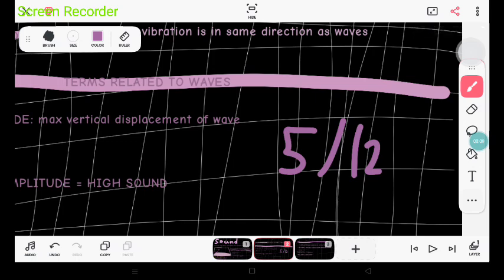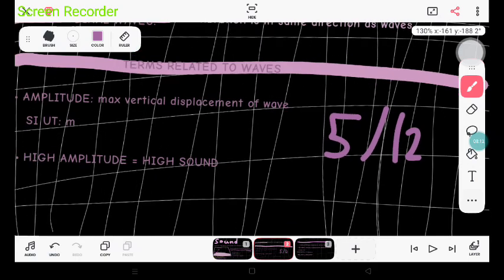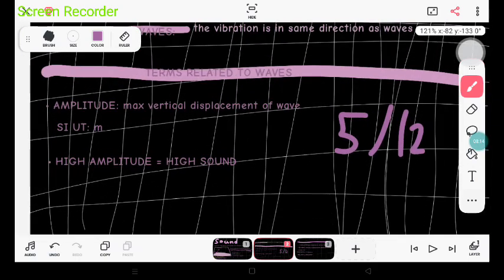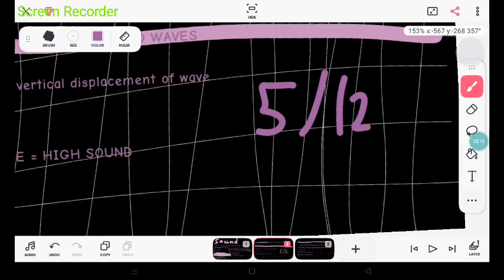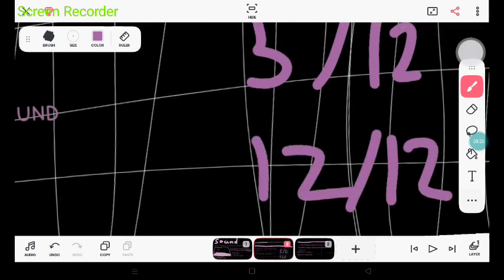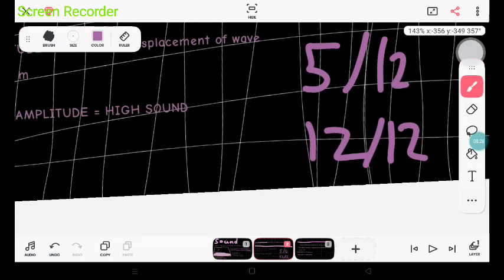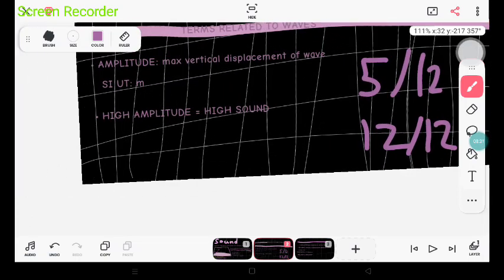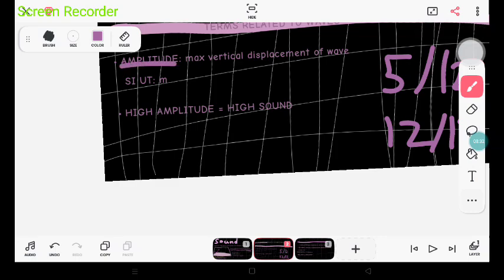Actually, don't consider this as displacement, consider this as rating, because then it will be easier for you to memorize. I'm saying this for you people who don't like studying. So suppose the vertical displacement of the wave is 5 out of 12. The maximum displacement is 12 out of 12, which is the maximum displacement of the wave, which is nothing but the amplitude.